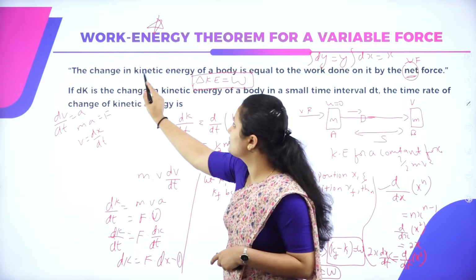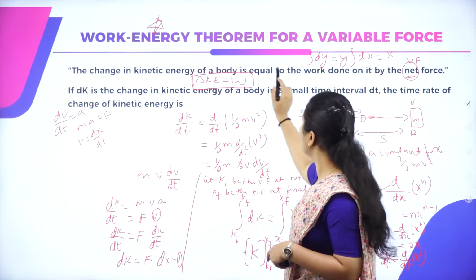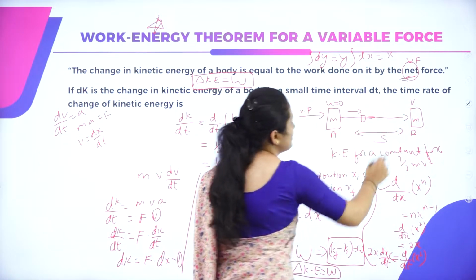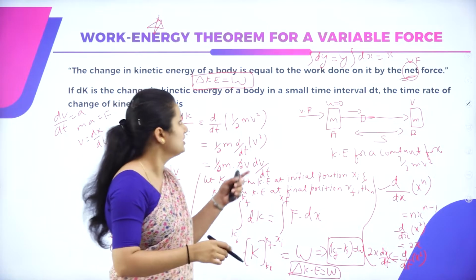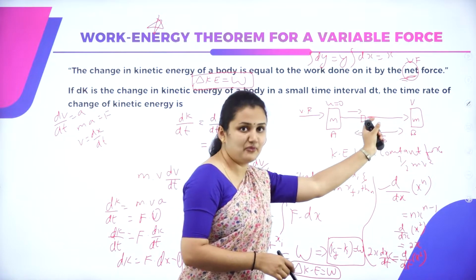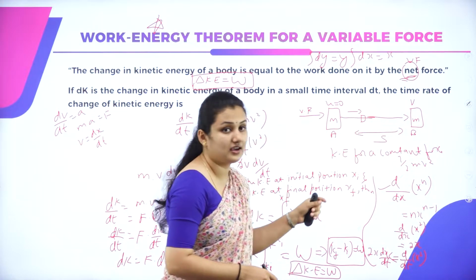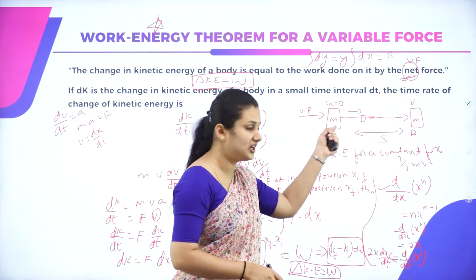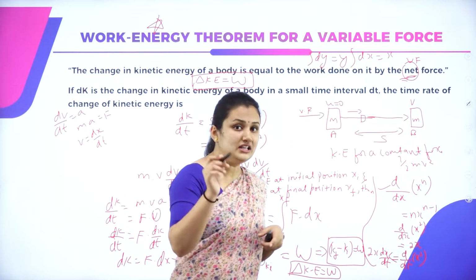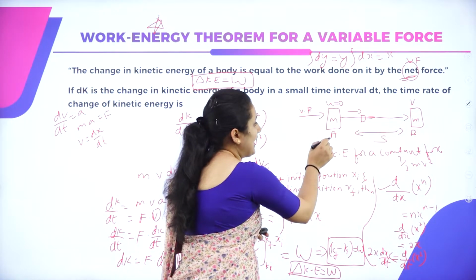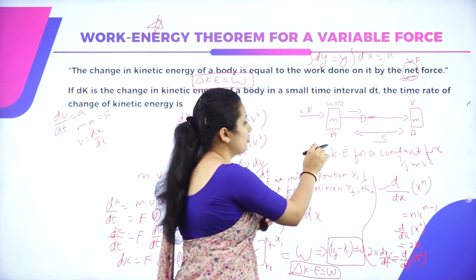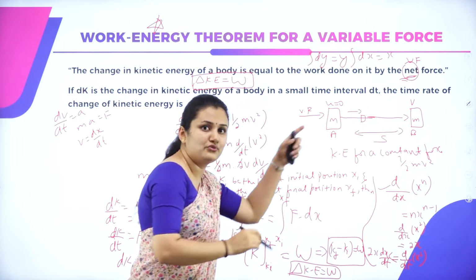What does it state? Change in kinetic energy of a body is equal to work done on it by a net force. The net force here is nothing but a variable force. If I consider a body or an object of mass m which is initially at rest, so initial velocity u is equal to 0, from A I am applying a variable force, not a constant force. So the object starts to move in the forward direction.